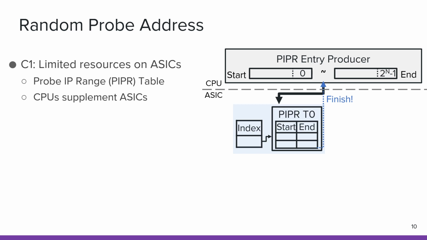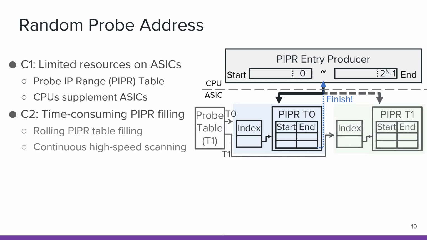The PIPR entry producer can generate a random permutation of the probe IP ranges and fill them into the PIPR table in order. After that, probe packets can iterate through the PIPR table to obtain random destination IP addresses. When the scanning for the entire PIPR table is finished, the PIPR entry producer should fill a new round of probe IP ranges into the PIPR table. However, filling the PIPR table is a time-consuming task. It means after a round of scanning, we have to wait for the new feeding to start the next round of scanning, which is unacceptable for IMap.